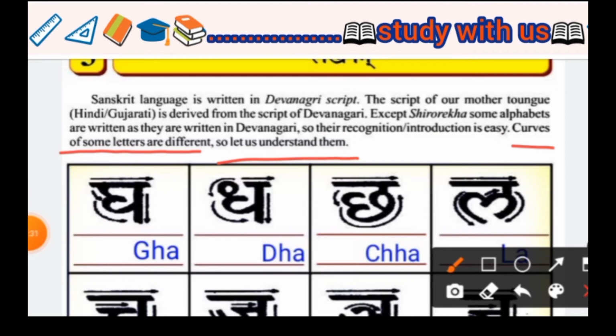Curves of some letters are different, so let's understand them. Different types of letters have different types of curves. Different curves make different letters.